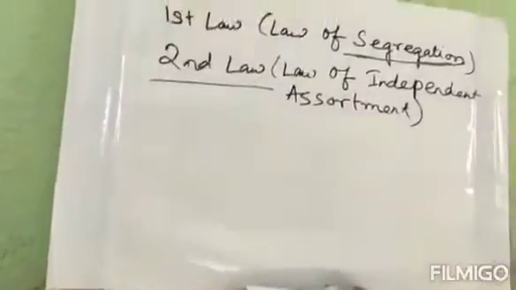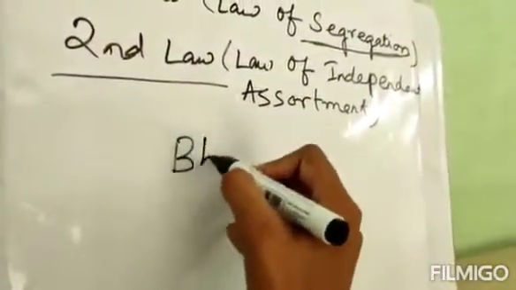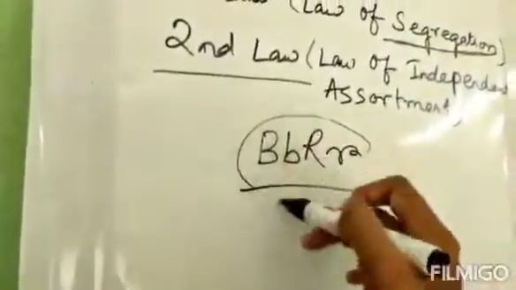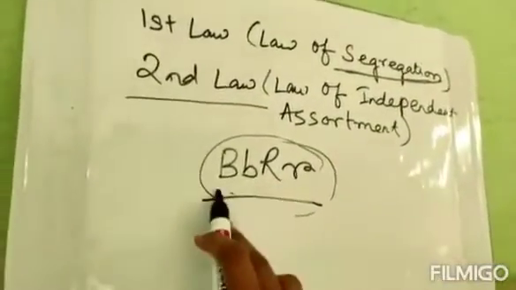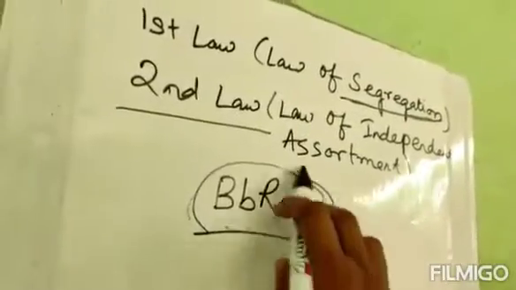and can give rise to a new genotype. In the previous video, in the dihybrid cross of the guinea pig, there was capital B, small b, capital R, small r. Do you think that all these are dominant? No, dominant and recessive both are present here.